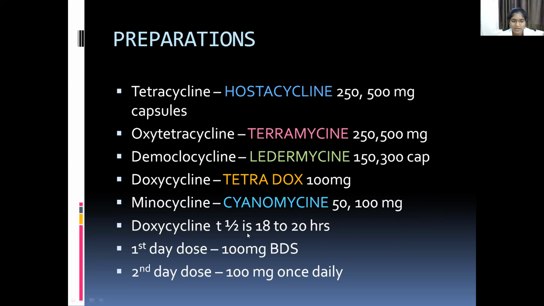And doxycycline's plasma half-life is 18 to 20 hours. The first day dose is 100 milligrams twice a day, and from the second day the dose starts with 100 milligrams once daily.